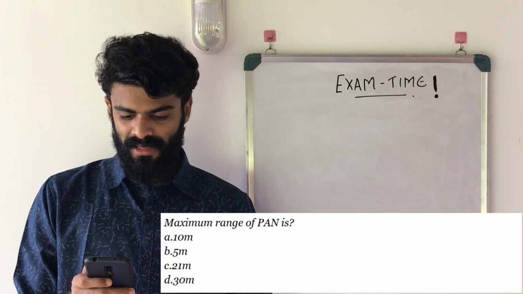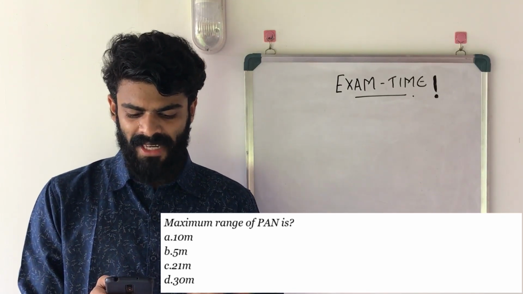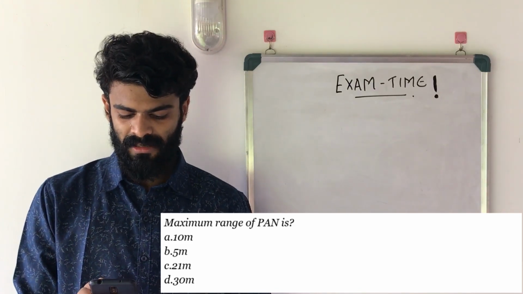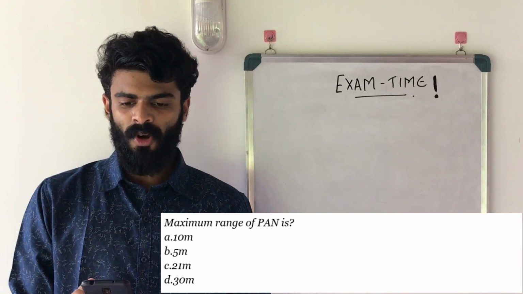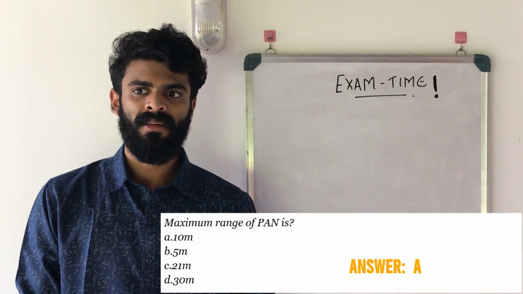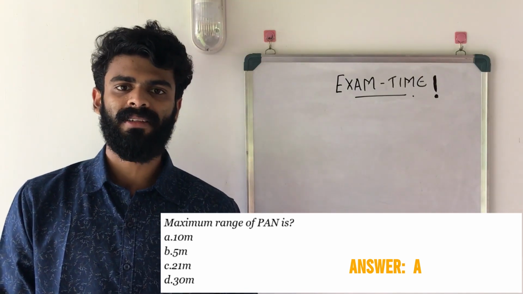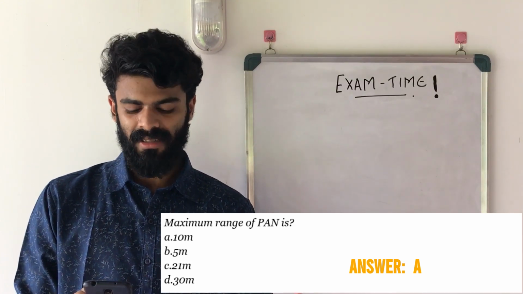So the next question is maximum range of PAN is A, 10 meters, B, 5 meters, C, 21 meters, and D, 30 meters. So the option is A, 10 meters. When you think about PAN, just think about Bluetooth and its connection range. It's just 10 meters or so. So the answer is A, 10 meters.